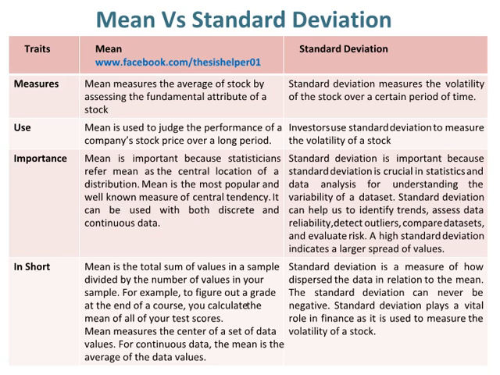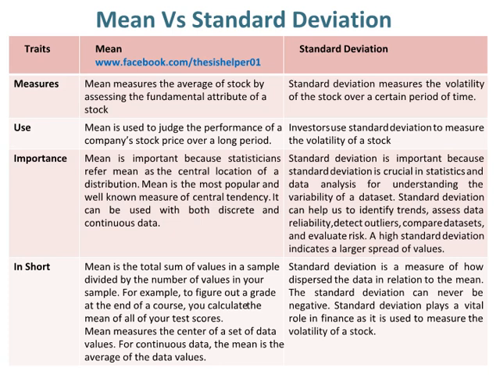Standard deviation can help us to identify trends, assess data reliability, detect outliers, compare datasets, and evaluate risk. A high standard deviation indicates a larger spread of values.